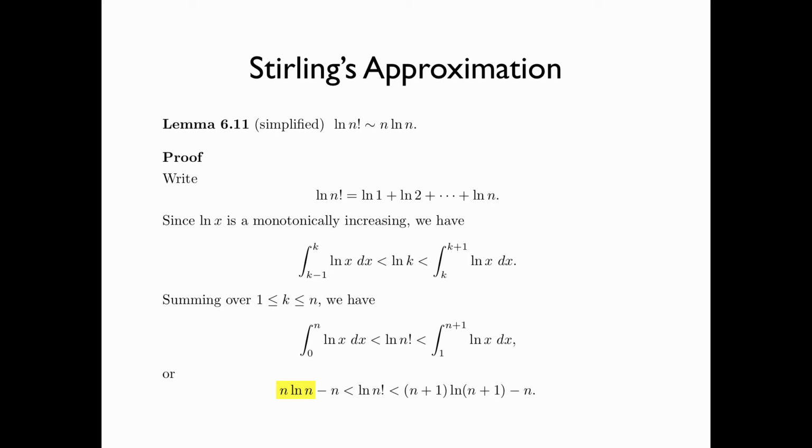Note that we have n log n in the lower bound and (n plus 1) log (n plus 1) in the upper bound. These terms are much bigger than n when n is large. And so, for large n, we can approximate log n factorial by n times log n.